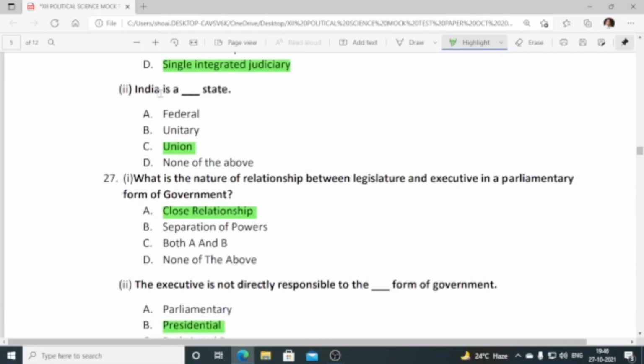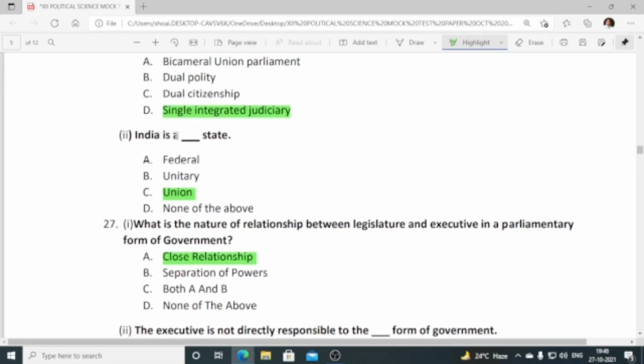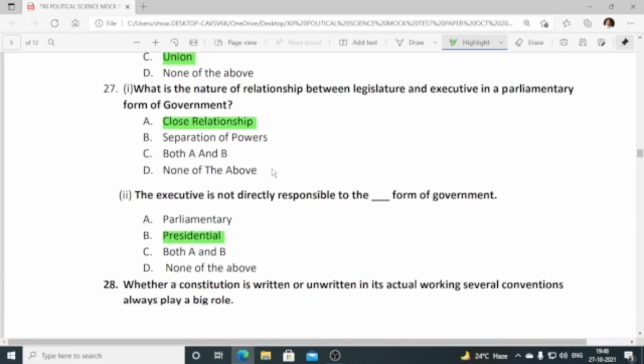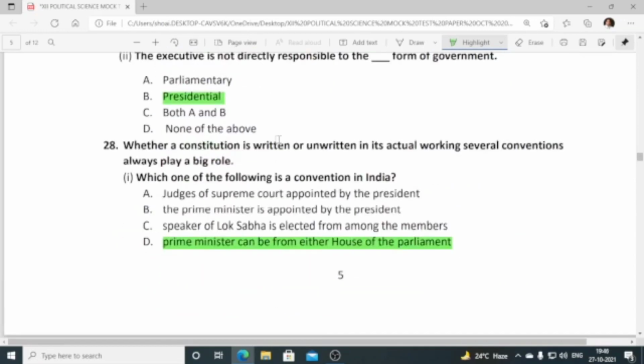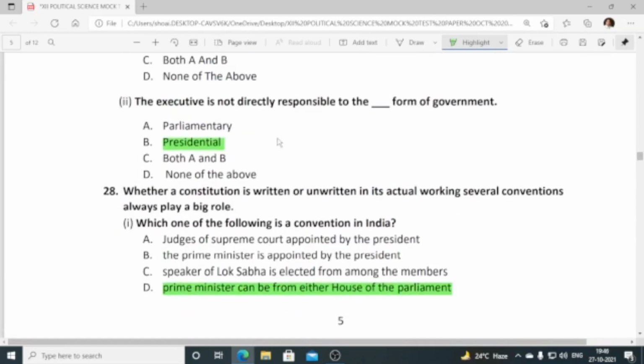Number 2, India is a dash state, so just be careful over here: federal, unitary, union. That means India is a union state, so it should be union of states. India is a union of states. Okay, C is correct. Then 27, what is the nature of the relationship between legislature and executive in a parliamentary form of government? Close relationship. Number 2, the executive is not directly responsible to the legislature in the dash form of government, so presidential form of government. B is correct.